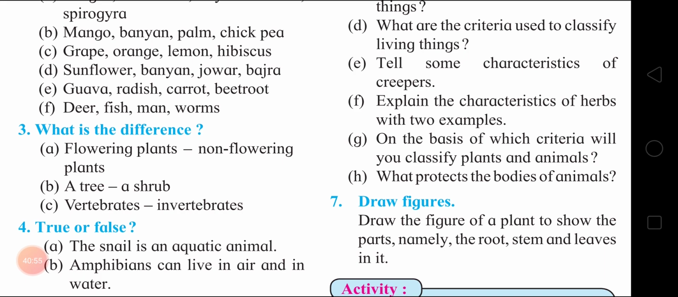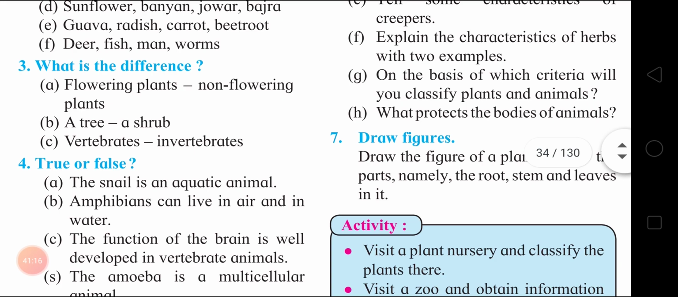Vertebrates have well formed organs. Invertebrates do not have well formed organs. Okay, so there are examples also, you can add it for the third point. Vertebrate examples are fish, snake, birds, frog, men. Invertebrate examples are amoeba, snail, insects, earthworm.